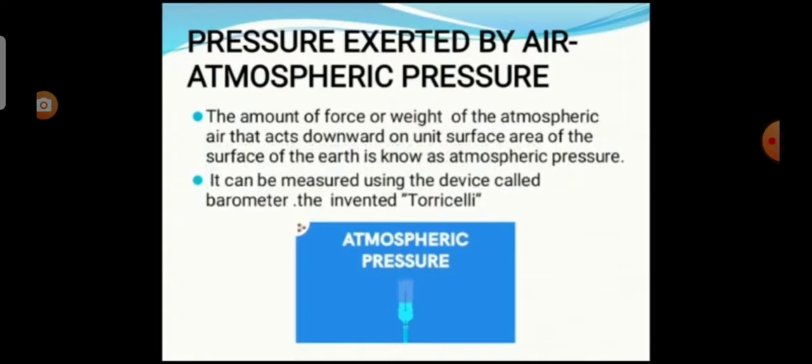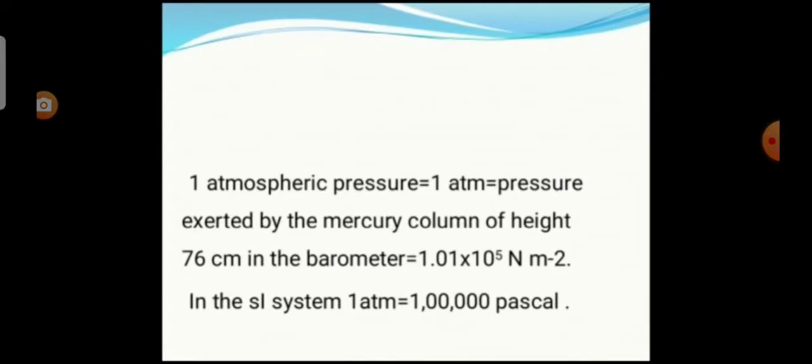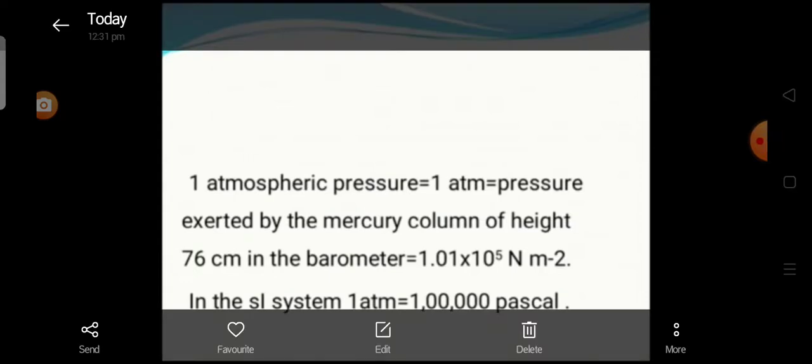This barometer was invented by Torricelli. 1 atmospheric pressure is equal to the pressure exerted by the mercury column of height 76 centimeter in the barometer, that is equal to 1.01 × 10^5 Newton per meter squared. In the SI system, 1 atmosphere is equal to 1 lakh Pascal.